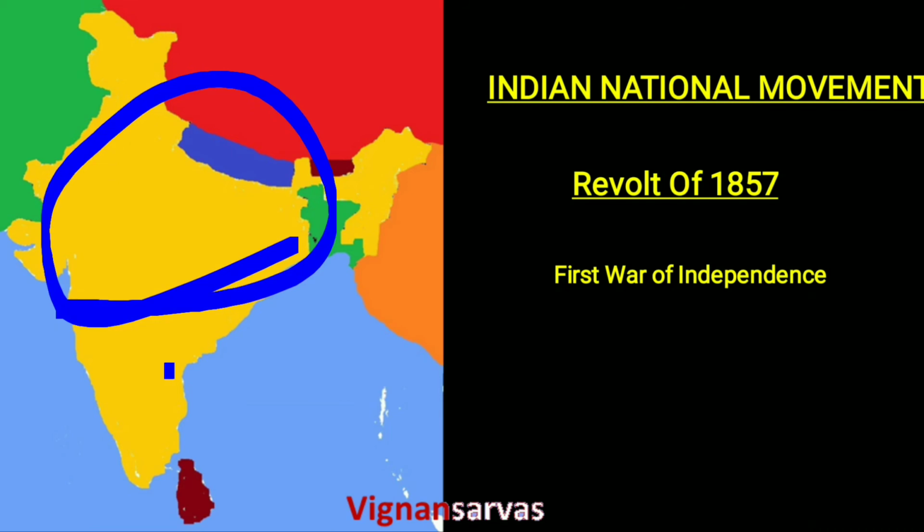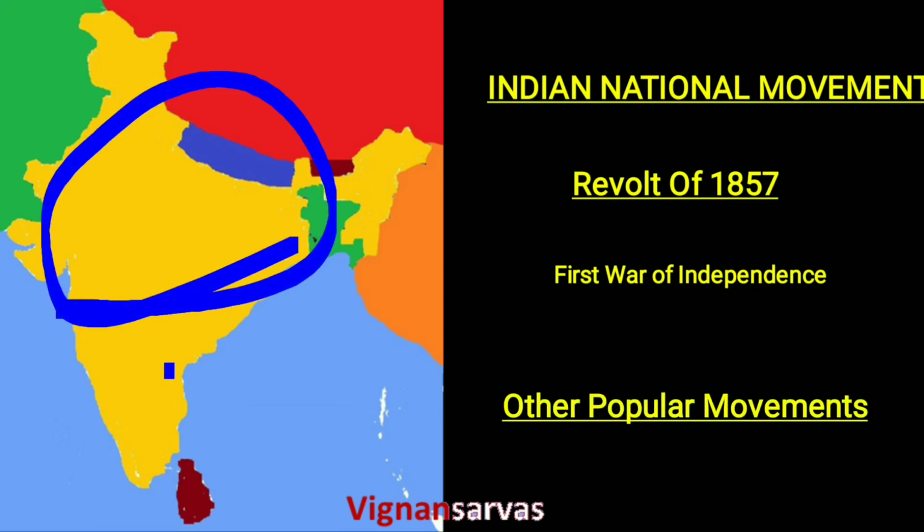However, it was easily suppressed by the British. Along with the 1857 revolt, other tribal and non-tribal revolts also originated, but all the revolts were easily suppressed by the British.